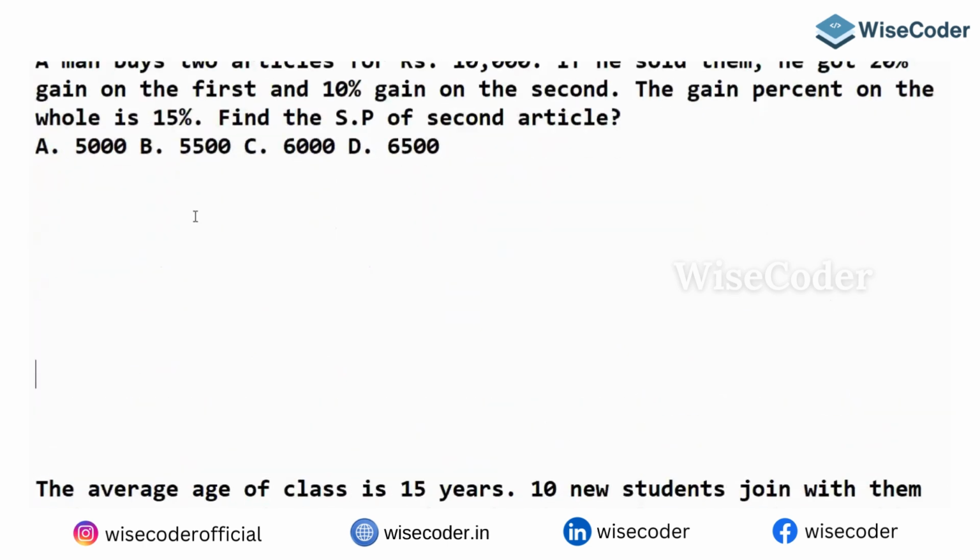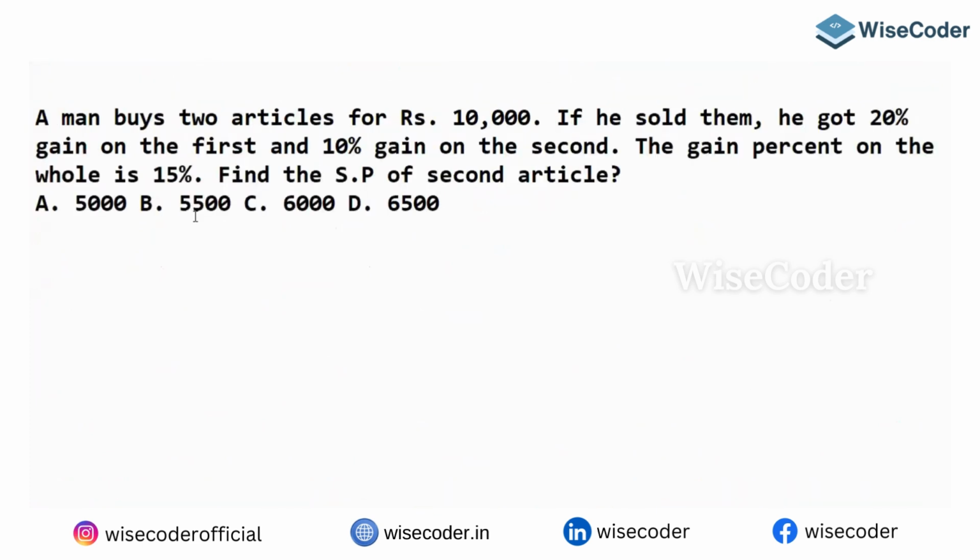What is the question? A man buys two articles for 10,000. He sold them, getting a 20% gain on the first and 10% gain on the second. The gain percent on the whole is 15%. Find the selling price of the second article. Pretty easy one. You know this thing, right?